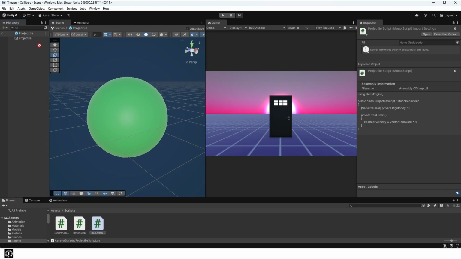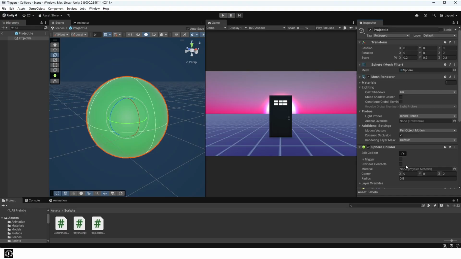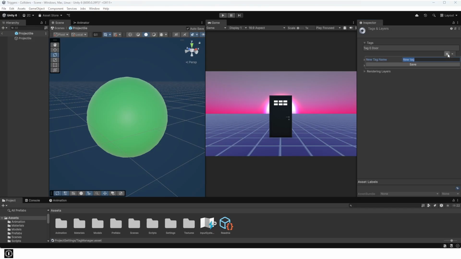Save the script and in Unity drag the script onto the projectile and the rigid body component into the field in the projectile script component. Add a tag named Projectile with a capital P, then assign the newly created tag to the prefab.